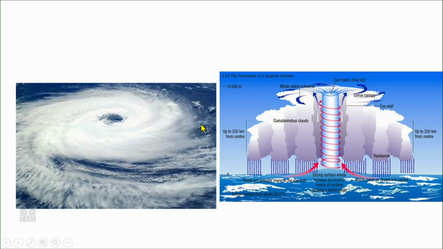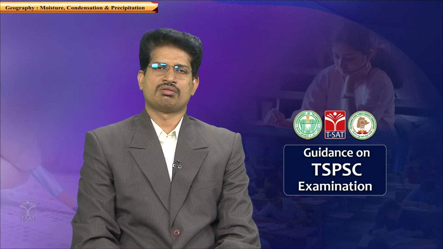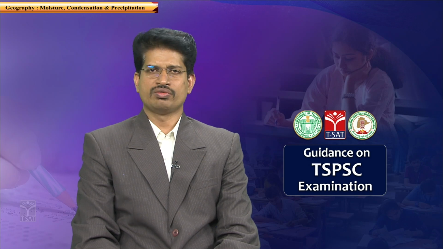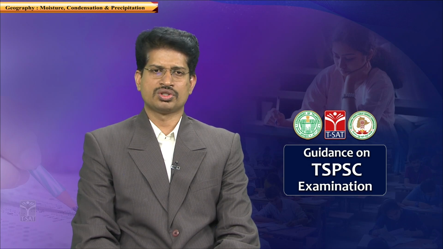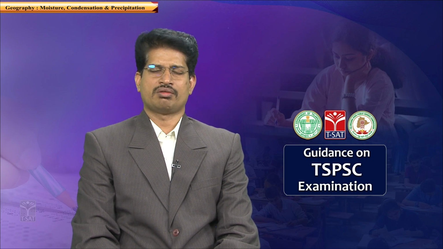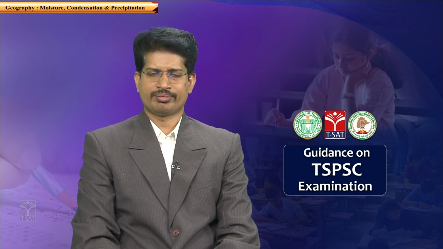The third variant type of precipitation is cyclonic precipitation. So the cyclonic precipitation is because of a pressure gradient being developed because of differential heating. A region which is highly heated and a region which is not heated leads to development of pressure differences. So a cyclone basically develops only in an ocean. So on the seas, these cyclones develop.